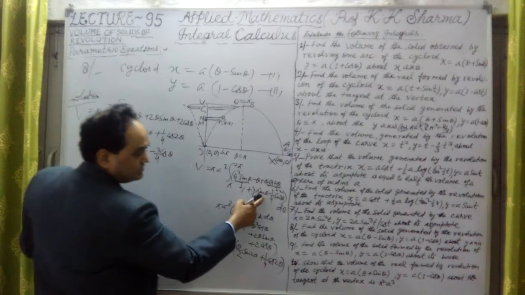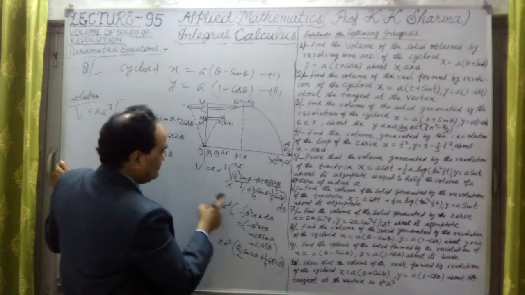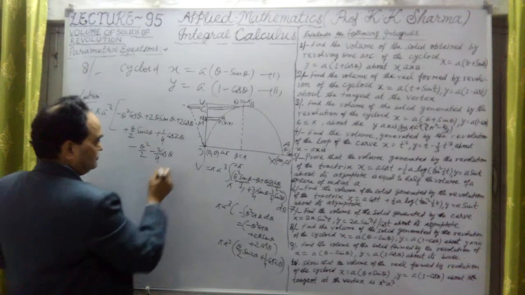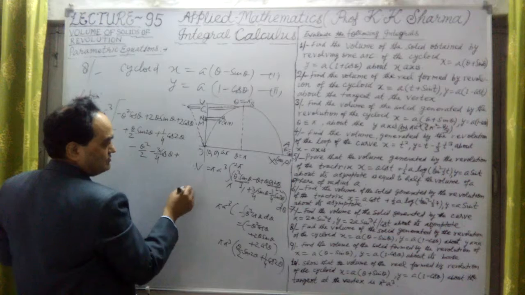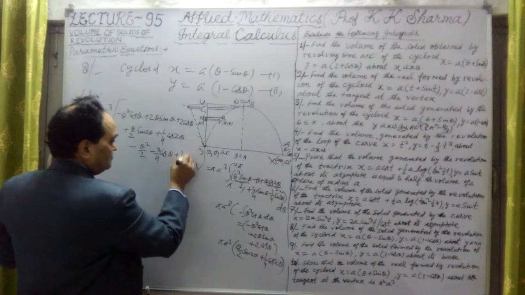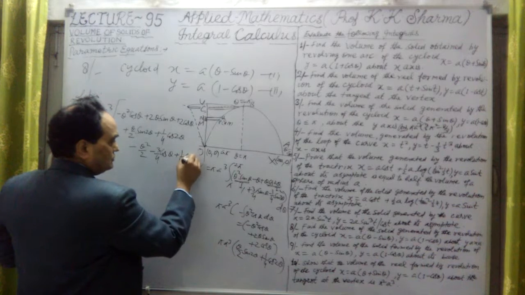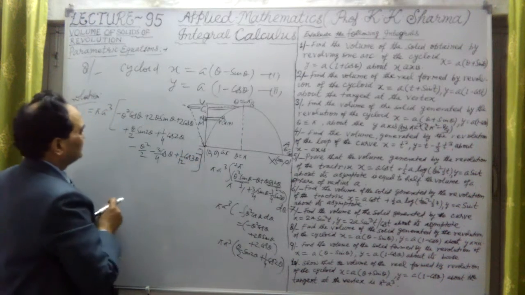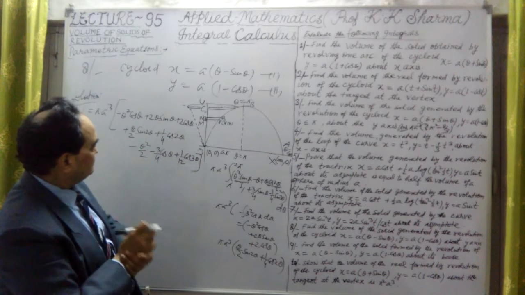Why? Sin theta integration is minus cos theta, a negative sign. Sin 3 theta now will be plus sign. Why? Because the integral of sin 3 theta is minus cos 3 theta upon 3, so it will be 1/12 cos 3 theta. This is the total integration of all the terms.